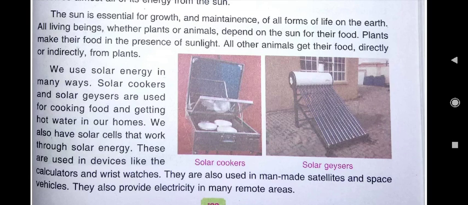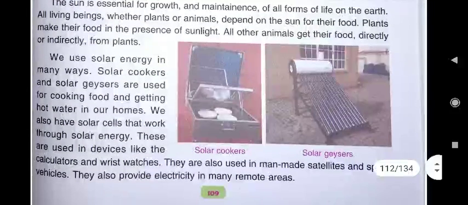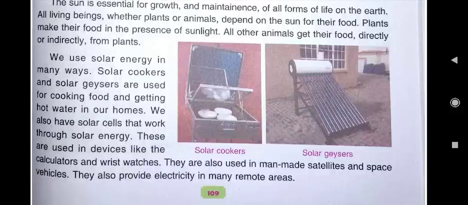The process through which plants make their own food. And plants make their own food with the help of what? Sun, water and air. In the previous lesson we have read that carbon dioxide gas is used by the plants in the process of photosynthesis. And plants use sunlight also in this process.